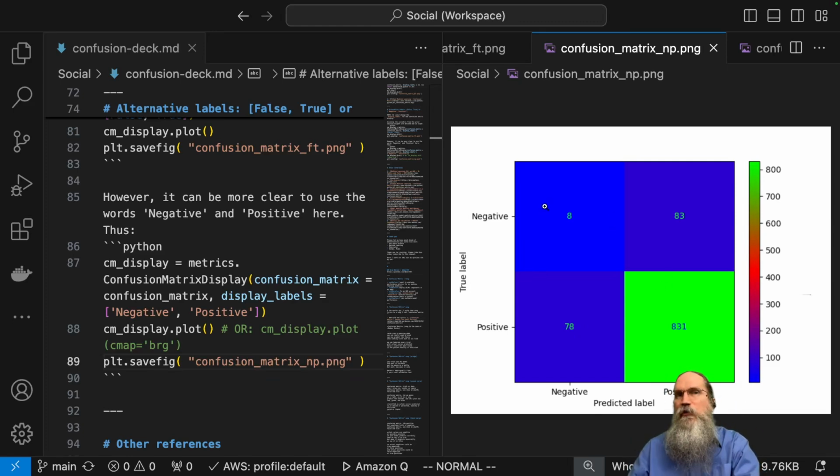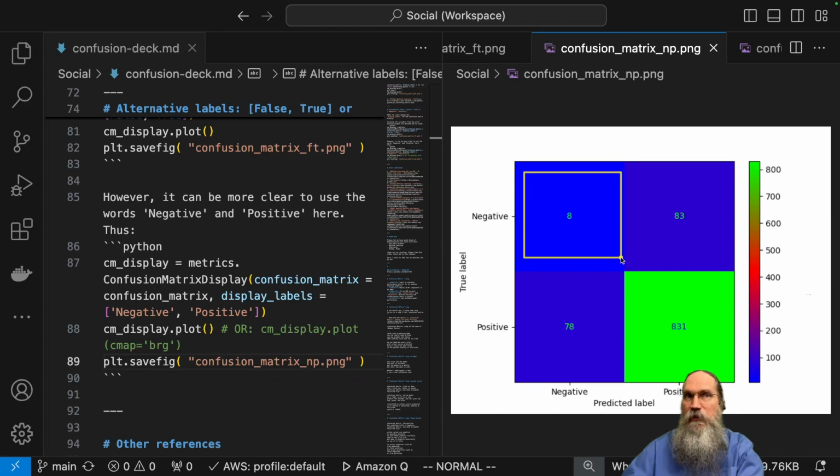So in this rendering we have four quadrants. Up here is the stuff that is actually negative in value, and was predicted as negative. That's what we would call a true negative.